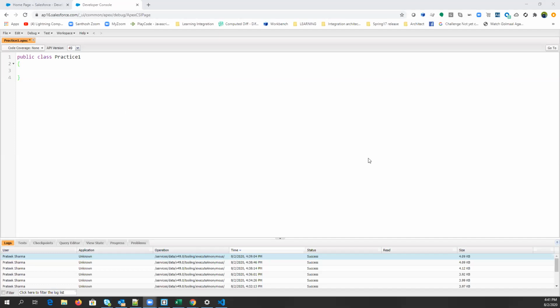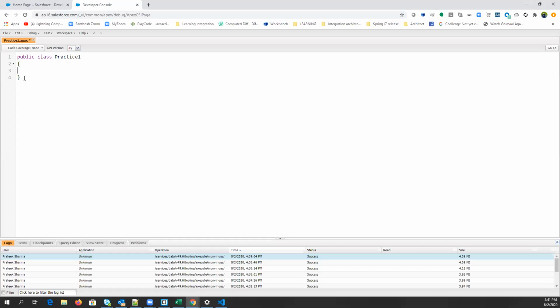So there are two things, right? The user context and system context. Basically, it won't look for our permissions and security. Absolutely, Lakshay. Very good. So let's say if I query some account data here in an Apex class, and that particular account data is not visible based on your sharing settings for the user who is running this Apex class, those restrictions will not be applied here in the Apex class by default.